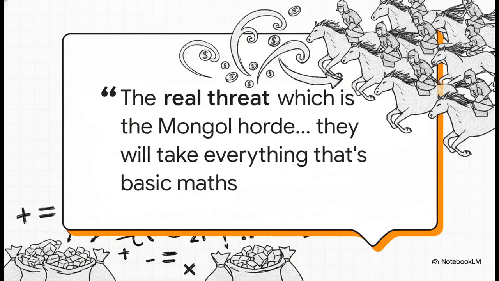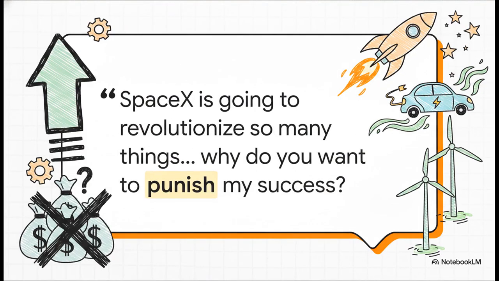And Stevenson uses some incredibly vivid imagery here. He argues that without stepping in, the sheer mathematics of ultra-wealth will act like an unstoppable force. He literally calls centibillionaires and trillionaires a Mongol horde on the horizon. And he's saying that, based on basic math, they will eventually extract all assets from everyday people. He's not framing this as some moral failing of the rich, but as a completely inevitable mathematical outcome of how our system works.